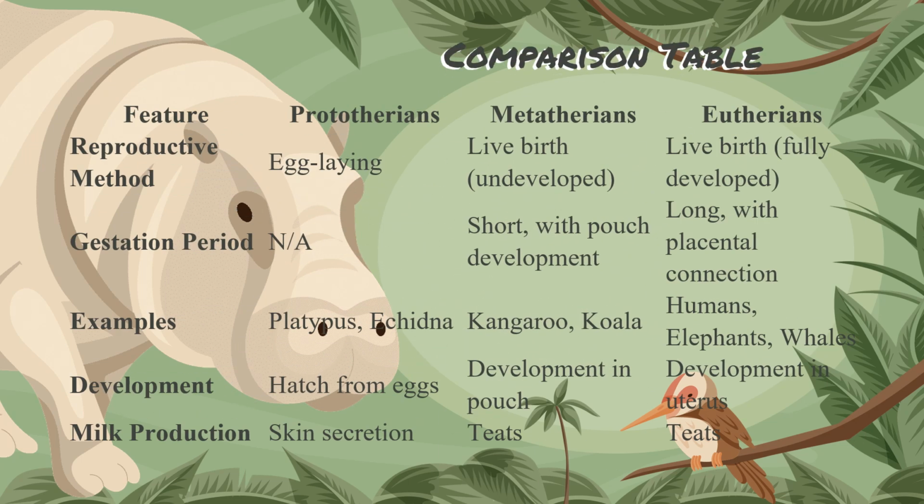This is a comparison table of all the three subclasses of mammals, that is Prototherians, Metatherians and Eutherians. You can pause and compare all the three subclasses.